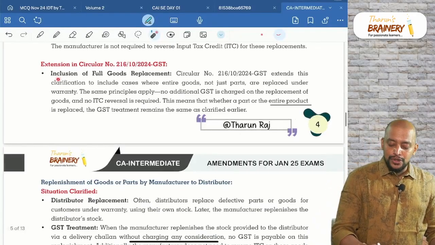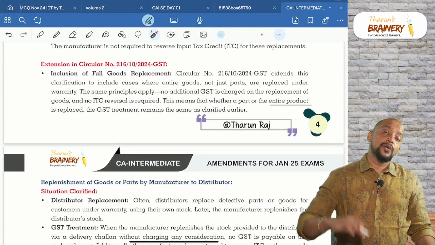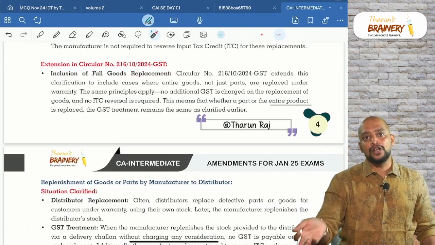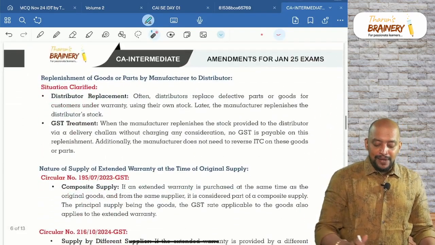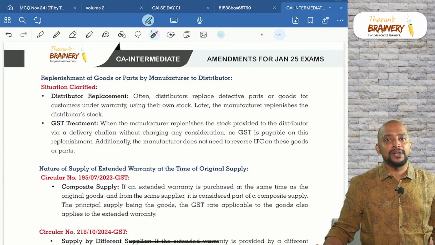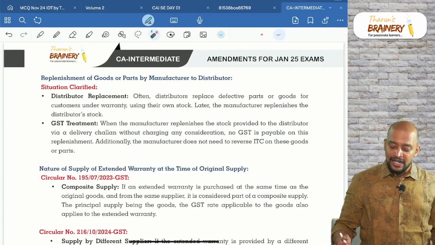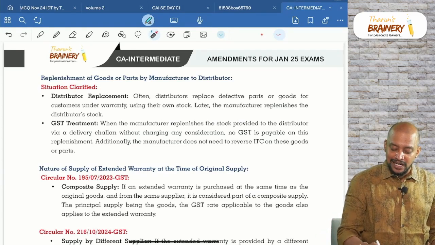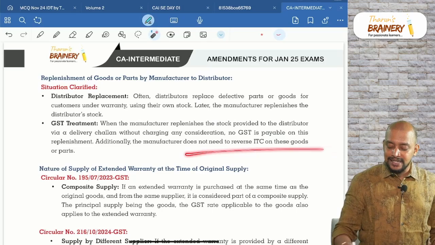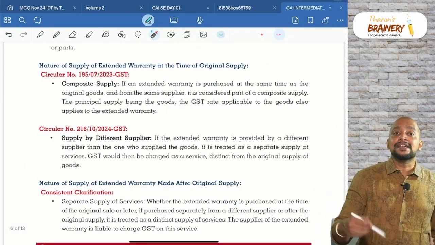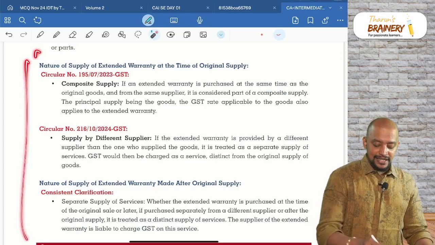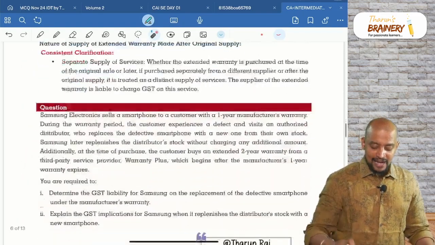And inclusion of full goods for replacement, that is, what if the entire goods is replaced, then also the battery operated torch example, same. Replenishment, in replenishment what will happen? The manufacturer is sending it under the cover of a delivery challan, and even ITC can be availed, no need to reverse ITC. Then we saw extended warranty. Extended warranty, what is the treatment of that? So everything I just gave in one place.